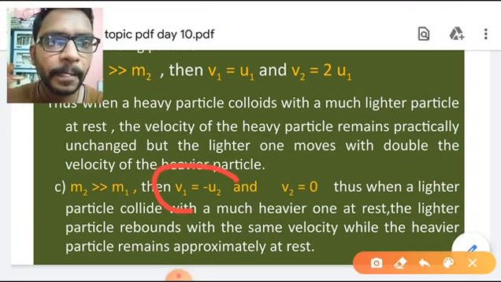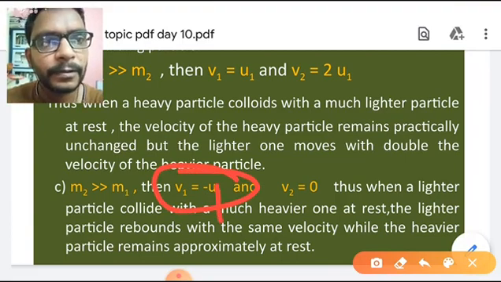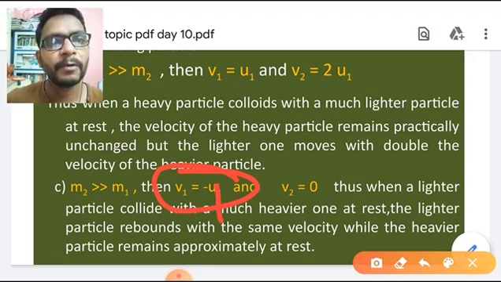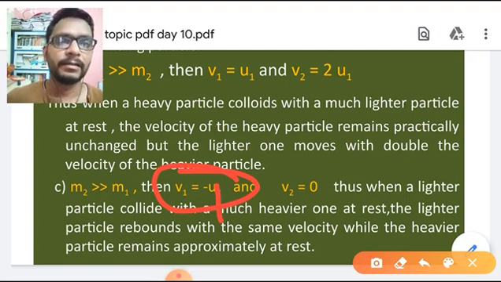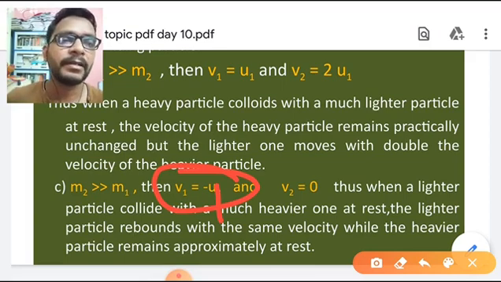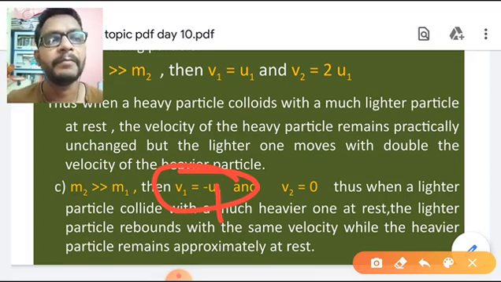See here, in this picture, this is not U2, this is U1. M2 is greater than M1, then V1 is equal to minus U1 and V2 equals 0. So we know that the second body is in rest position having more mass than the first body, which has velocity U1. After the collision takes place, when the lighter particle collides with a much heavier one at rest, the lighter particle rebounds with the same velocity while the heavier particle remains approximately at rest because of its heavy mass.